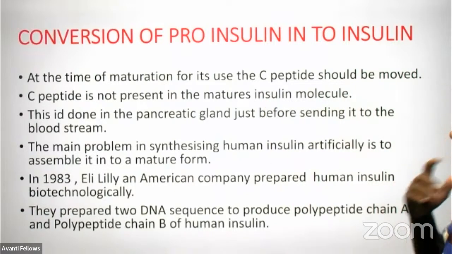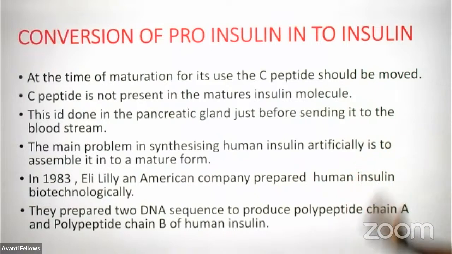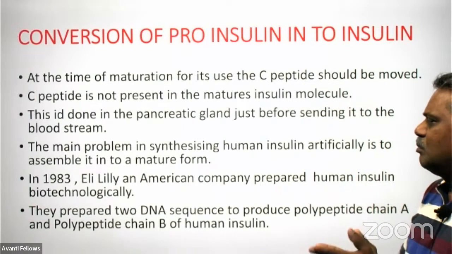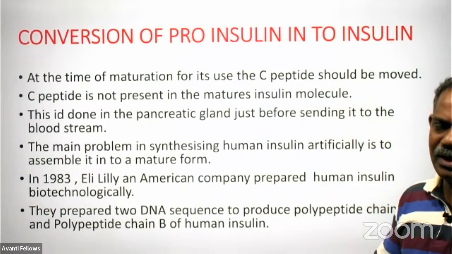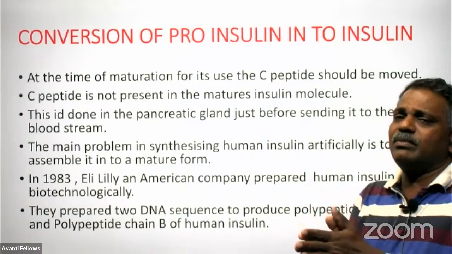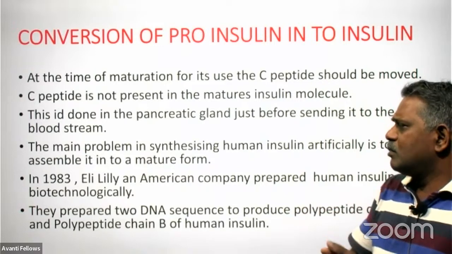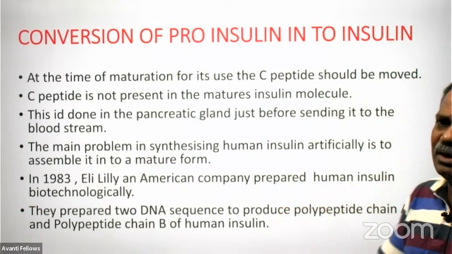The main problem in synthesizing human insulin artificially is to assemble it in a mature form. In mature insulin, there are only two peptides, A and B. The main problem is what? It's assembly only.